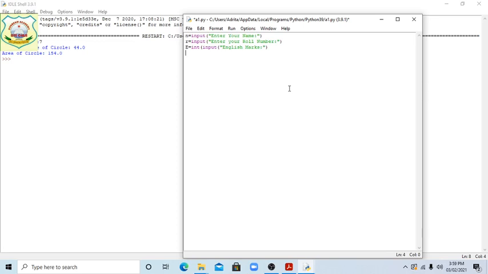Same way, students, H equal input Hindi marks, then maths, integer, input maths marks, then science, S, input science marks.